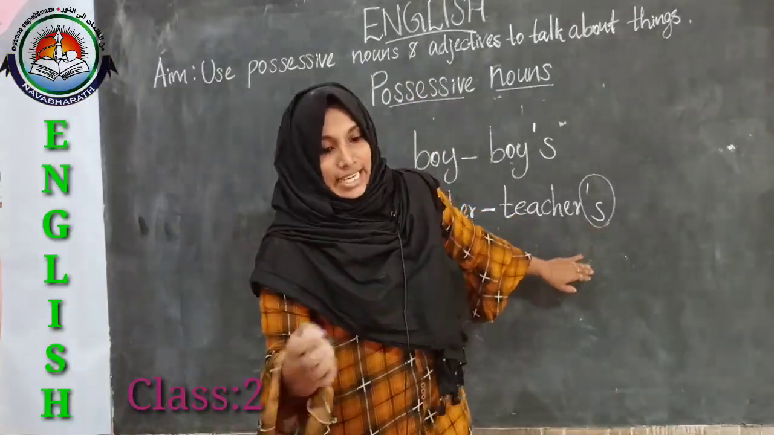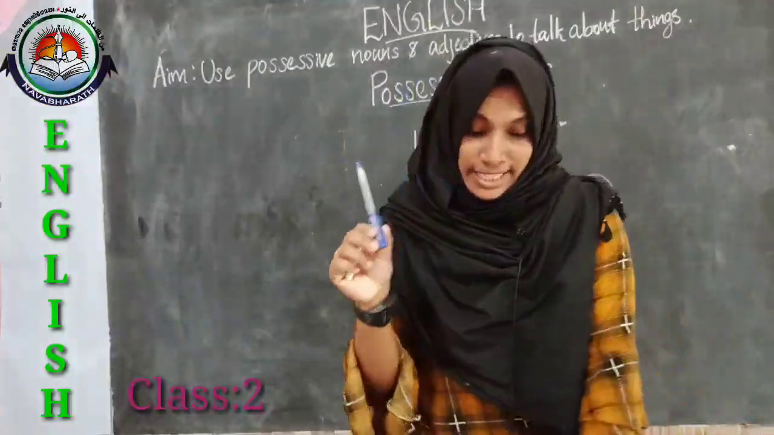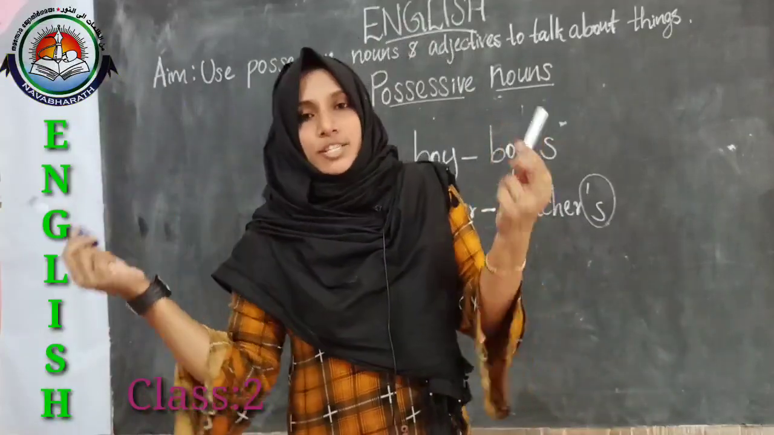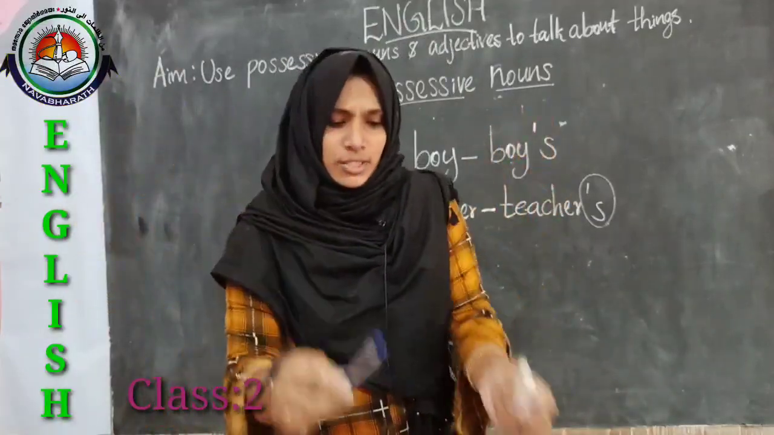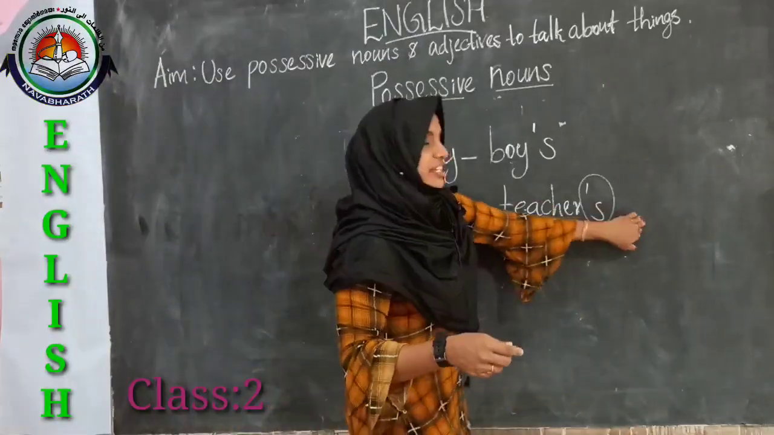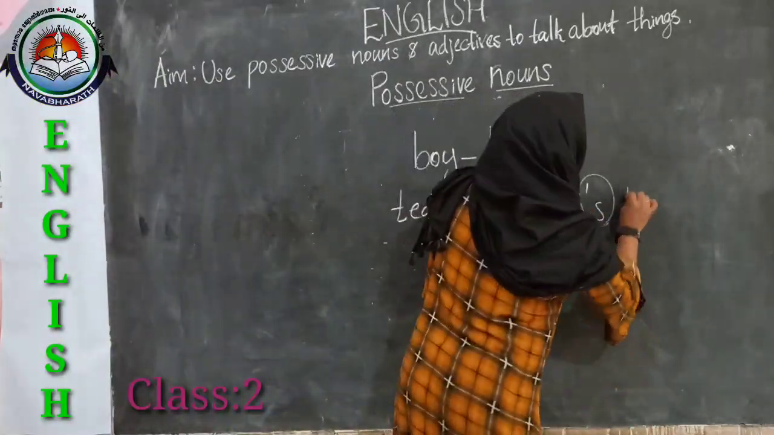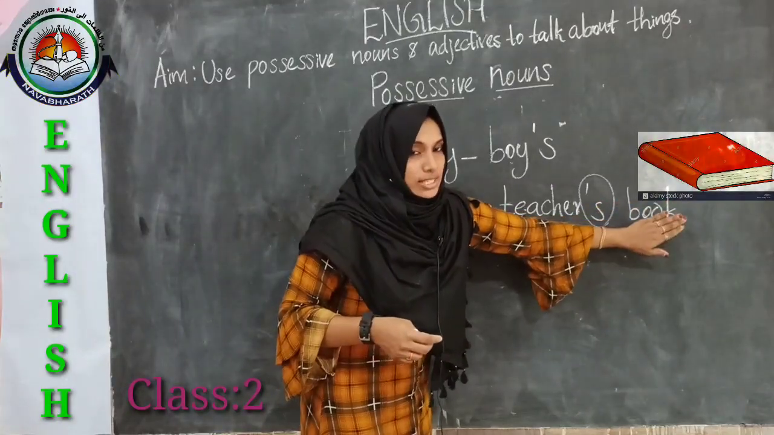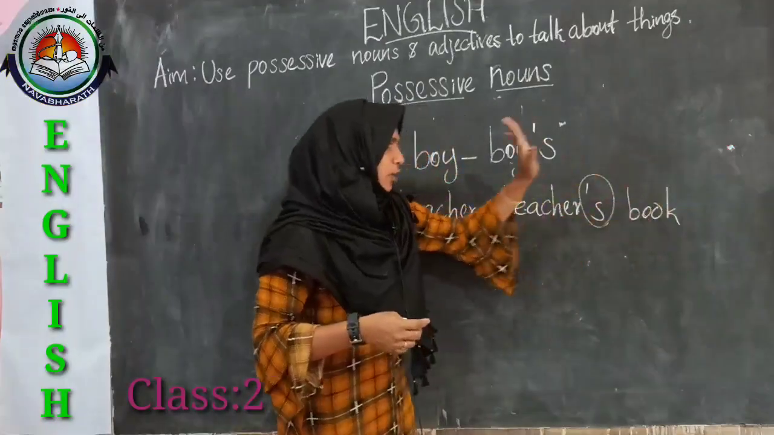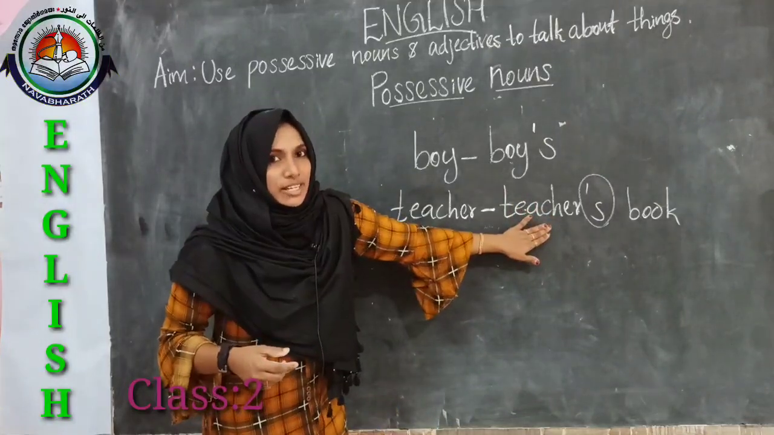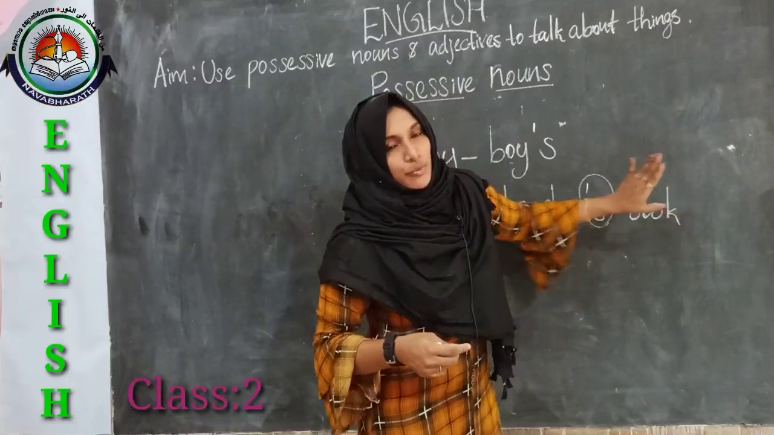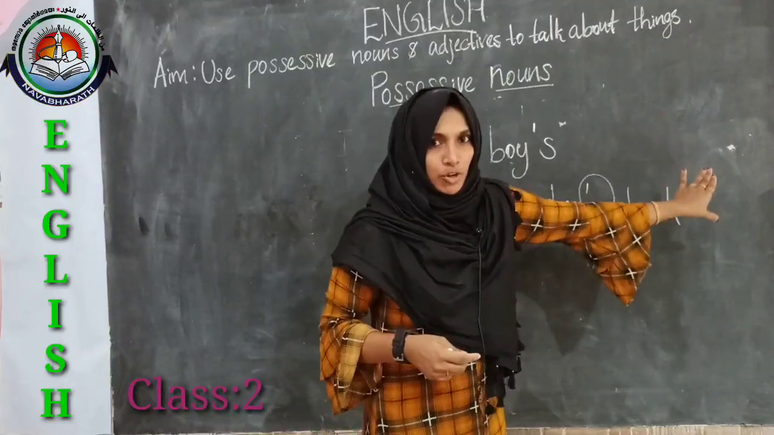So we can say teacher's pen, teacher's chalk, like that. Teacher's house, teacher's book. So whatever comes after teacher's, that means this book, it is a thing, this thing belongs to this teacher, right? The teacher is the owner of this book. So we can say teacher's book.